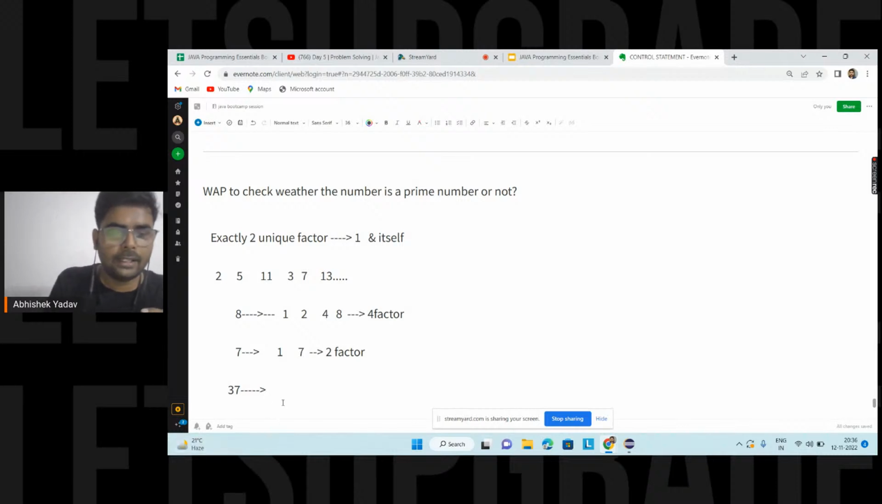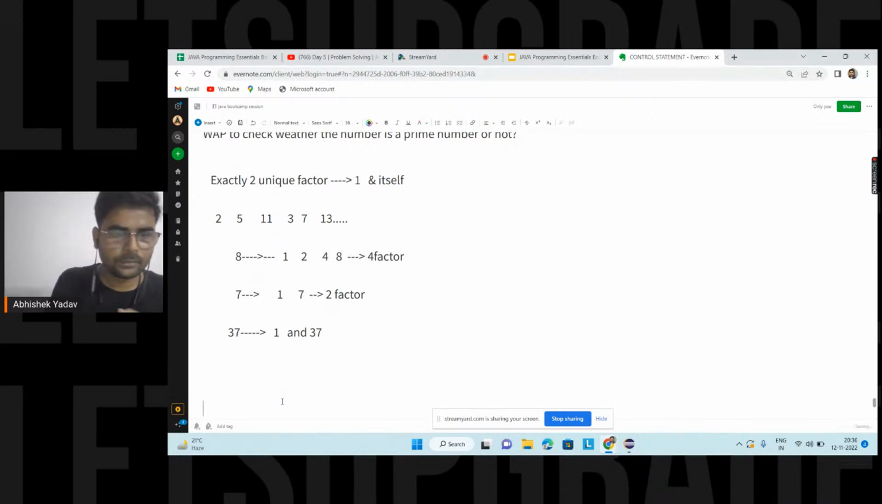We are saying, hey, the factors of 37 are what? 1 and 37, right? 1 and 37 are factors of 37. That is, 1 and 37 properly divide 37. Apart from these two numbers, we don't have any number that divides 37, right? Okay, so 37 is a prime number here.